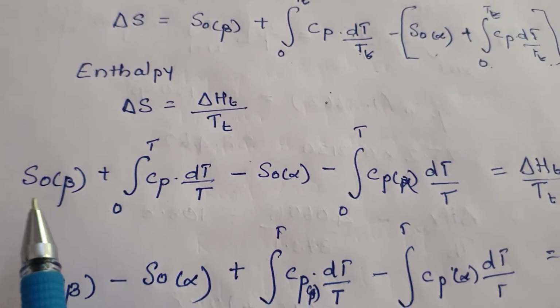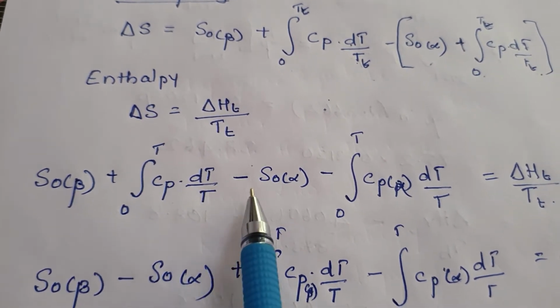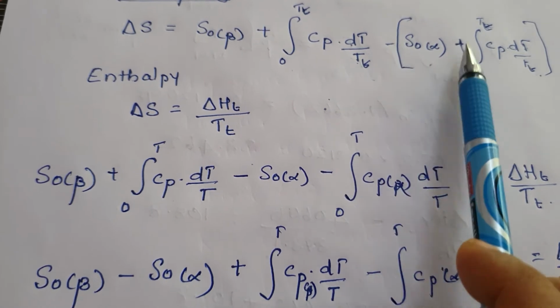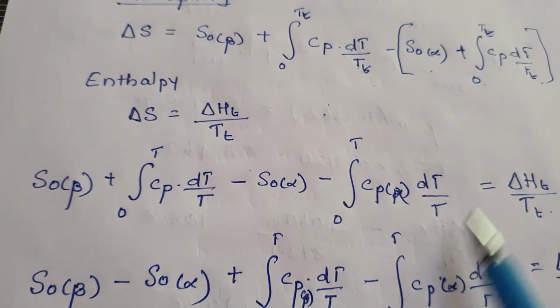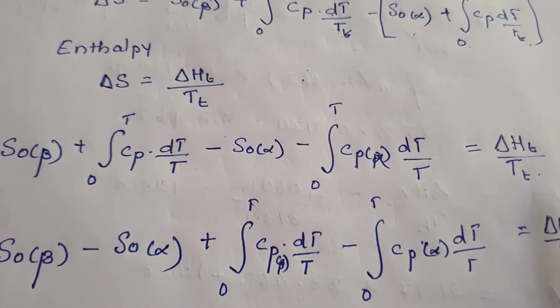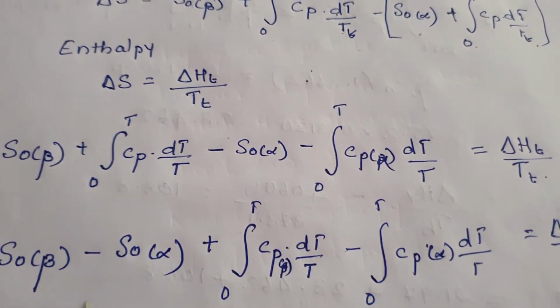So what we wrote: S0 beta plus the integral from 0 to Tt of Cp dT by T, minus S0 alpha, we take this minus sign inside, minus the integral from 0 to Tt of Cp dT by T, is equal to delta Ht divided by Tt. Now we rearrange this expression.